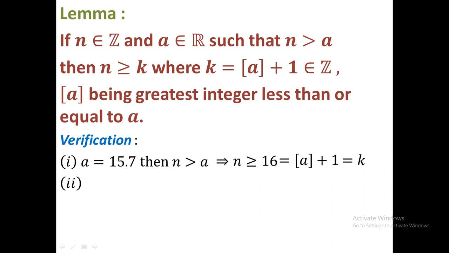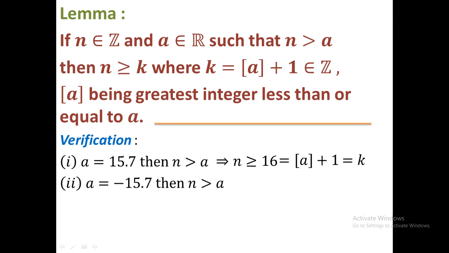Now I give another example. When you take a equal to minus 15.7, then n greater than a means, suppose we consider a real line. This is the real line, here this is 0, and negative integers will be on the left-hand side of 0, in that portion, and positive integers will be in that portion. Suppose here this is minus 15 and this is minus 16. So minus 15.7 must be in that portion. This is minus 15.7.